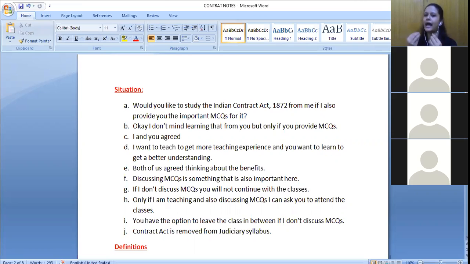What is proposal? I am signifying my willingness. I am letting you know about my willingness to do or to abstain from doing something. That I want to teach you Contract Act, or maybe I want to abstain from doing something. Why am I letting you know about this? Because I want to get approval from you also, right? Because it's not enough that I want to teach you Indian Contract Act. You should also be equally interested in learning it from me. So I'm telling you just to know what you think about this particular proposal or offer. So this is the first definition that we have, okay? It is with regard to offer or proposal.